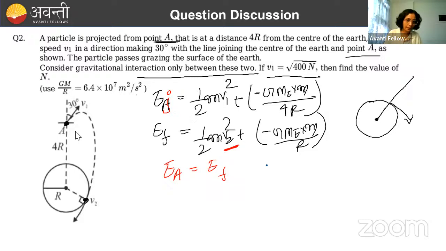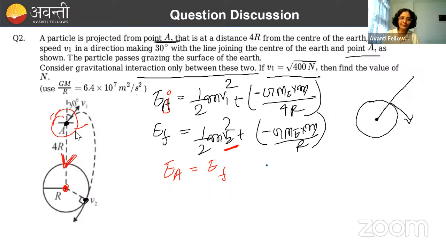Now, here individually we can't conserve the momentum of this body. Because if we are taking this body as a system, Earth will become external to it and it is applying a force on this object. So its momentum will not remain constant over time. But what can remain constant? That's the question now. So if we calculate angular momentum around the center of Earth, then what will happen? Will angular momentum be conserved or not? You just see here, whatever force is acting on this object is always acting towards the center of Earth.